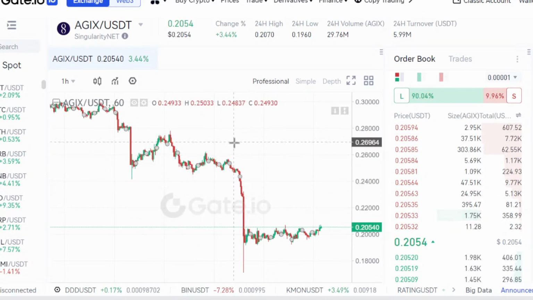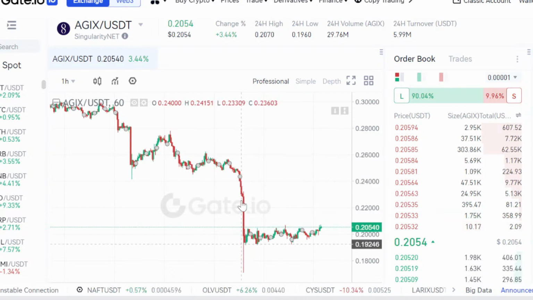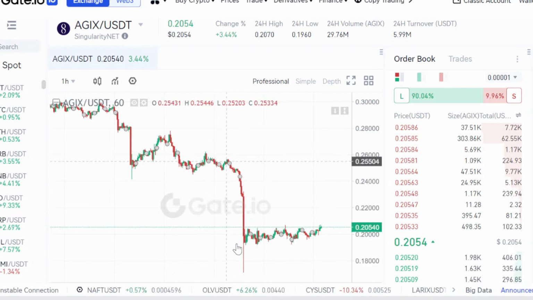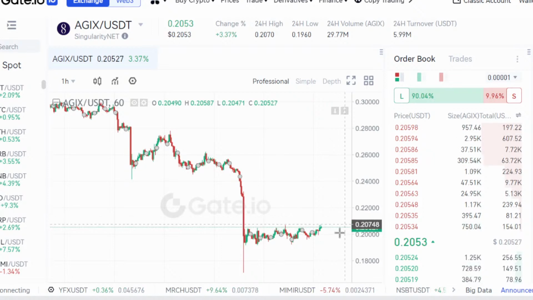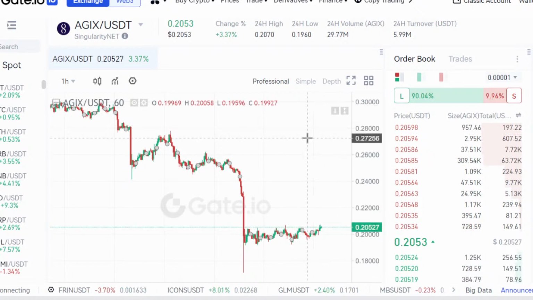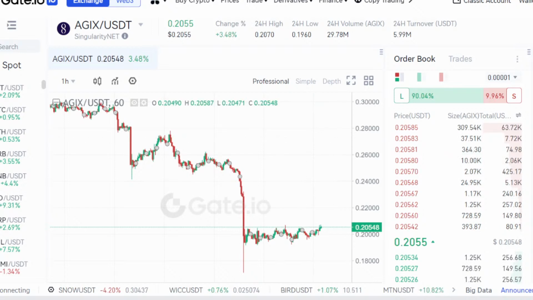You can see the market space there. It had a drastic drop, I think around last week, and ever since, the market has just been ranging. Right now, it's trying to go up. It might still come down before it pushes up again. It all depends on what the market is saying.